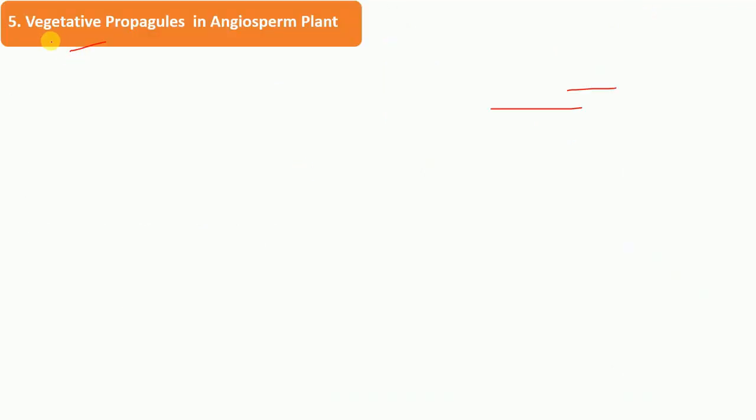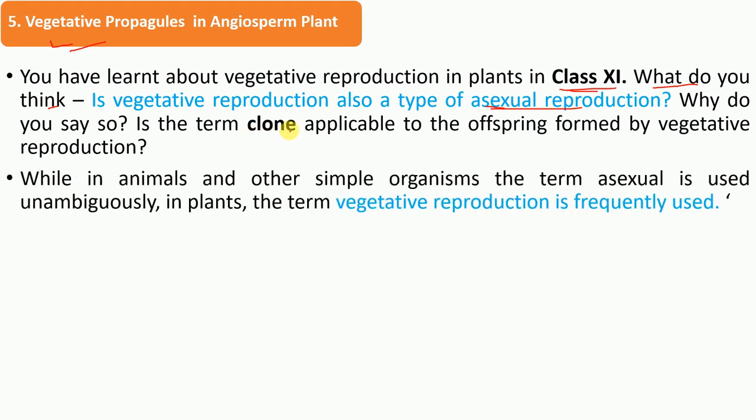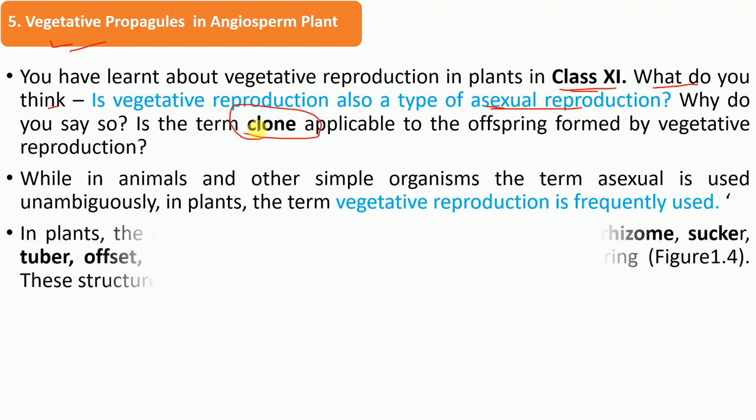A look at vegetative propagules in angiosperm plants. So already we have learned about this. And here is one question: what do you think, is vegetative reproduction also a type of asexual reproduction? Yes, because in this case also two parents are not participating. That's the reason it will form a clone type.